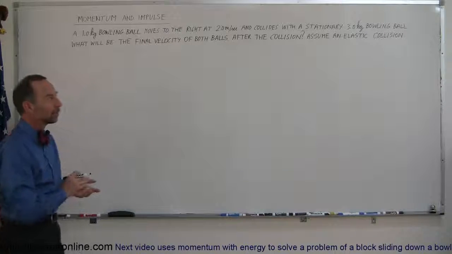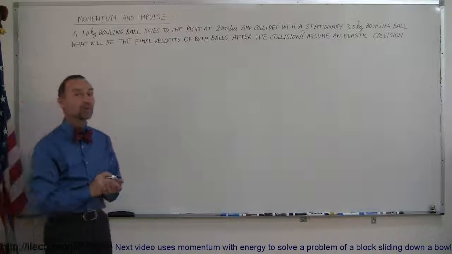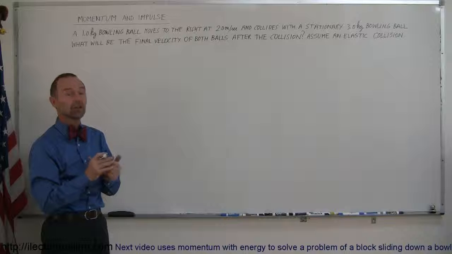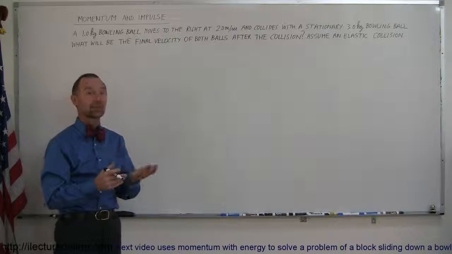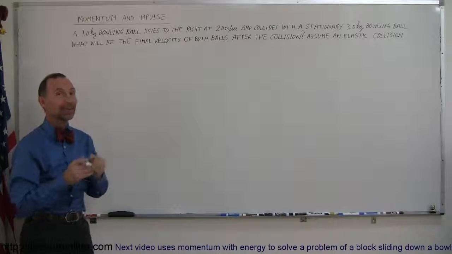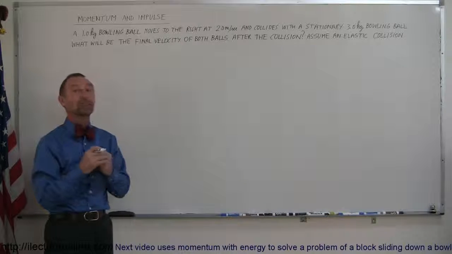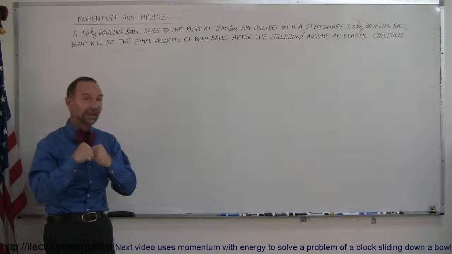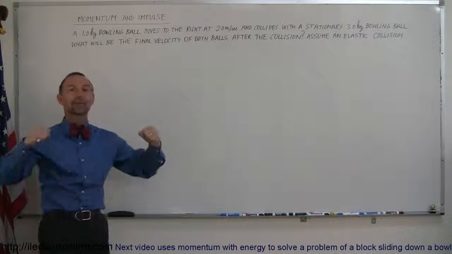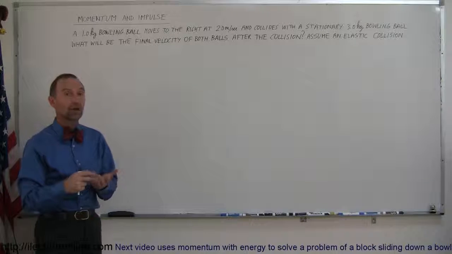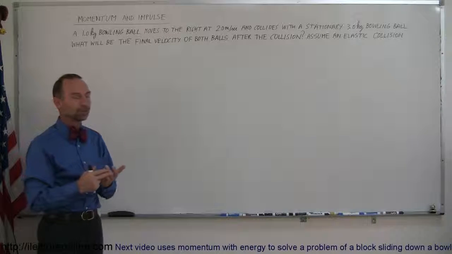Now, in this particular case, we have an elastic collision, which means that also the energy is conserved. In most real collisions, energy is never conserved. That's called an inelastic collision. But here's an example of an elastic collision where the energy is conserved as well. An elastic collision also implies that the two objects will not stick together after the collision. They will go their independent ways after the collision.